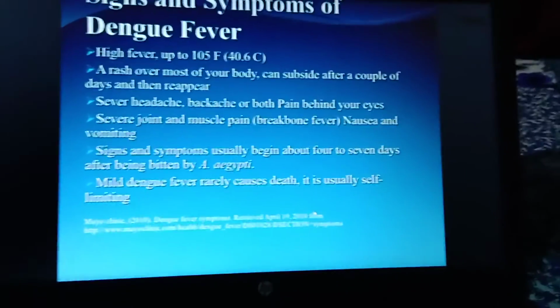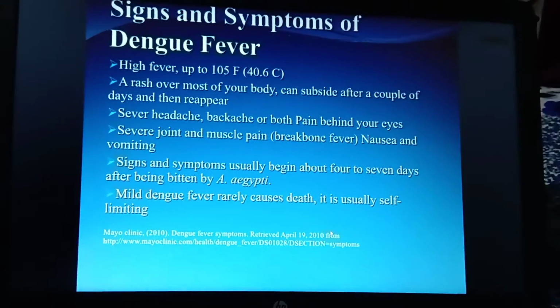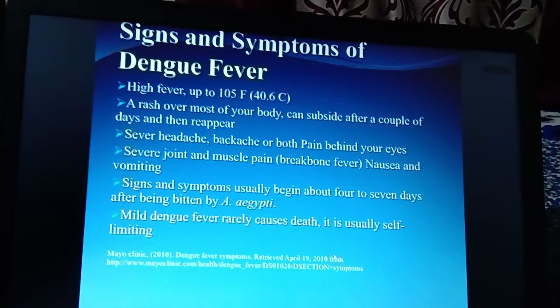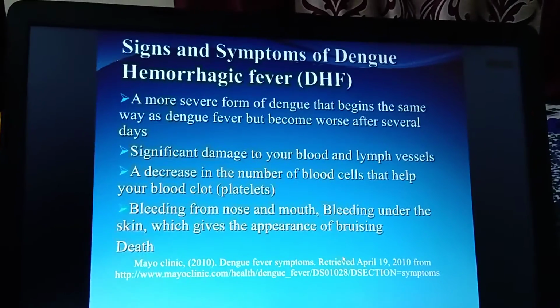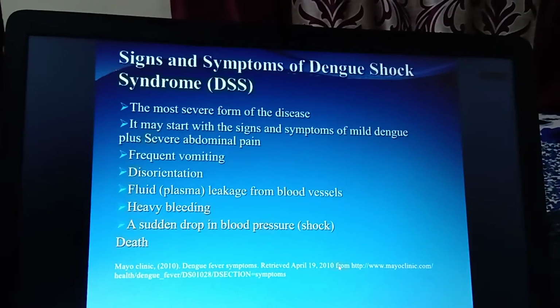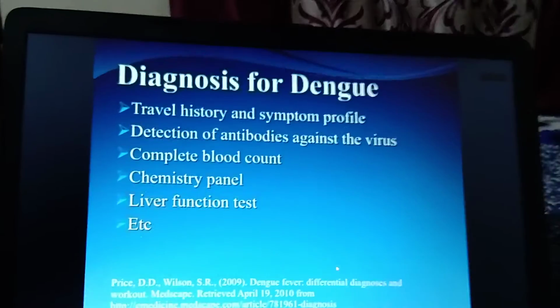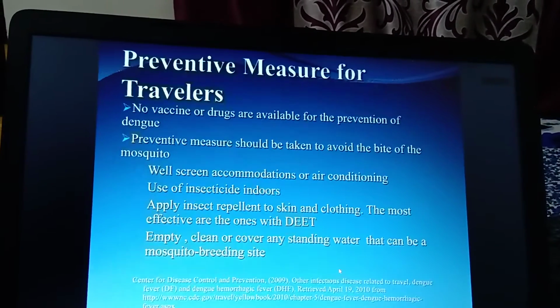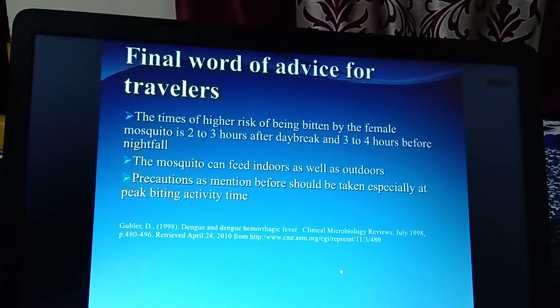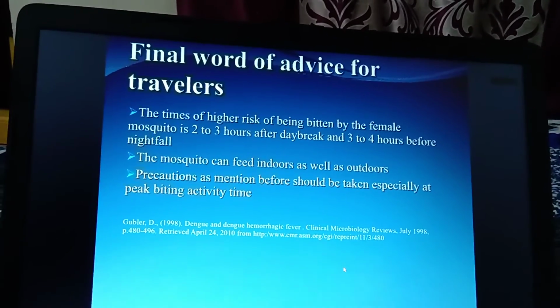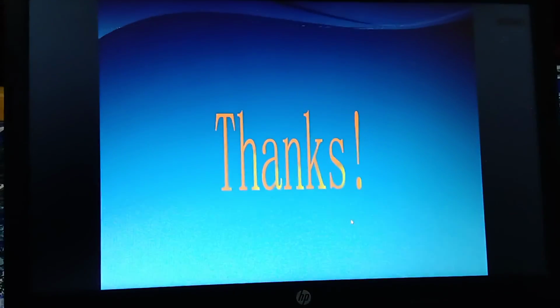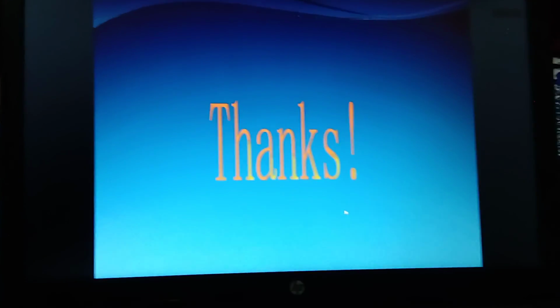Some signs and symptoms of dengue fever include a temperature up to 105 degrees Fahrenheit, which is 40.6 degrees centigrade, and you can observe dengue hemorrhagic fever and dengue shock syndrome. Diagnosis and treatment we have discussed, along with some preventive measures for travelers and the final word of advice for travelers to take care. So that is regarding the overall dengue virus. Thank you.